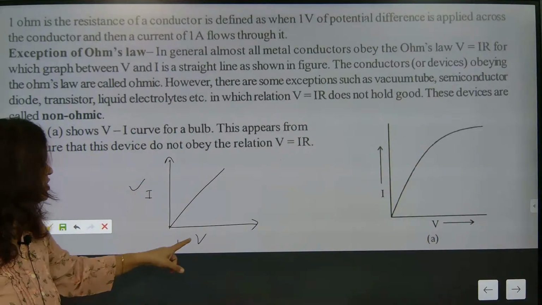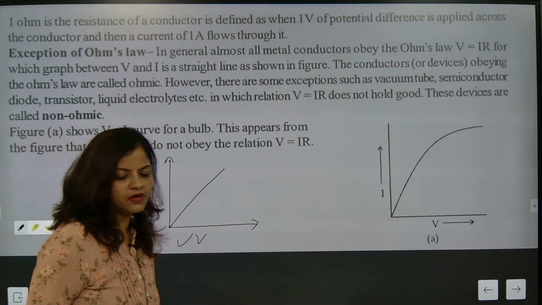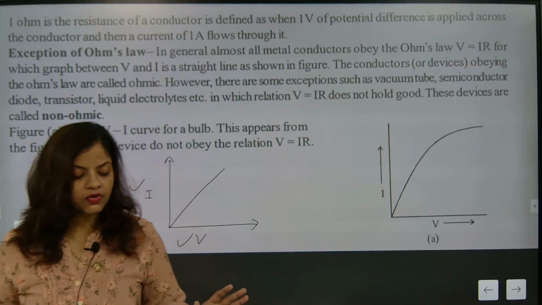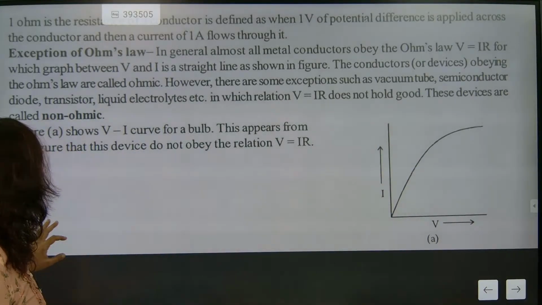So I and V are there. Got it? V is equal to IR. Till here we have understood. Till here we have tried to get the content. Now we are going to go for the next one.